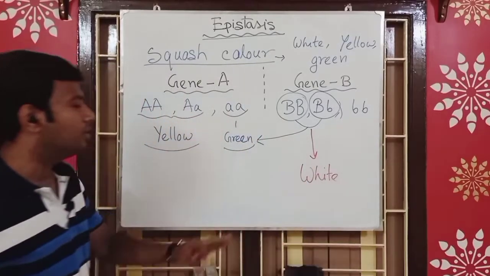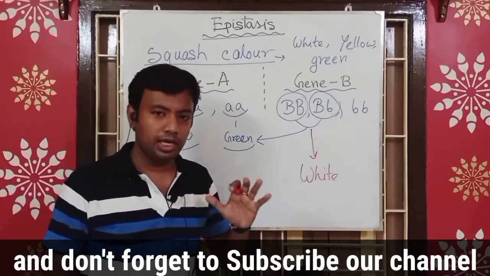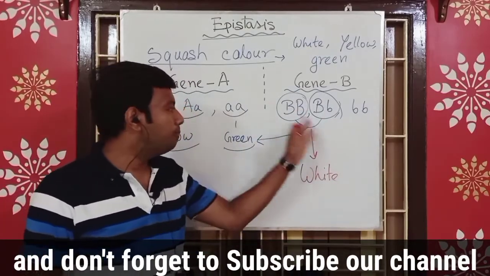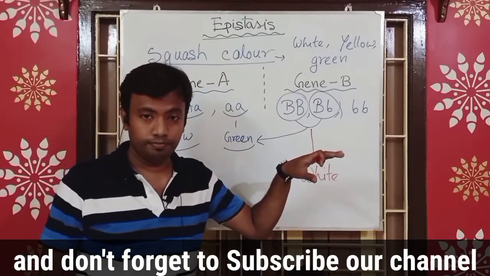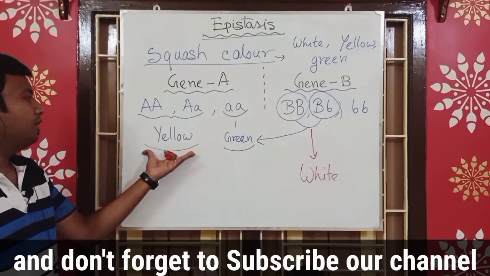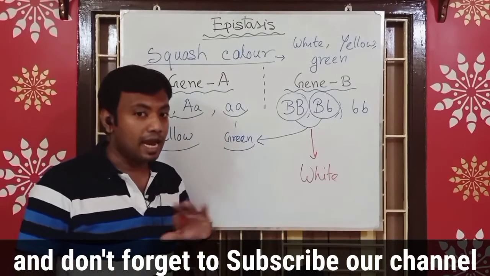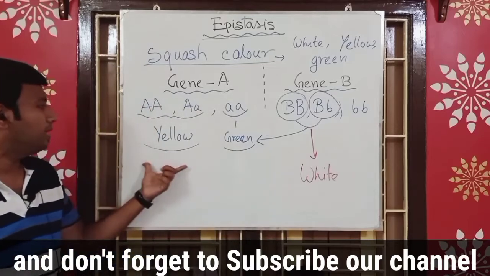Whenever capital BB or capital B small b, whatever the combination, is present in that organism, then gene A cannot produce its own respective phenotypes.